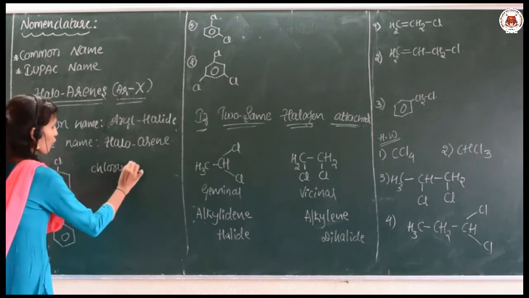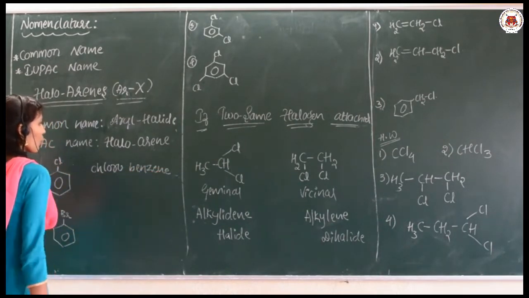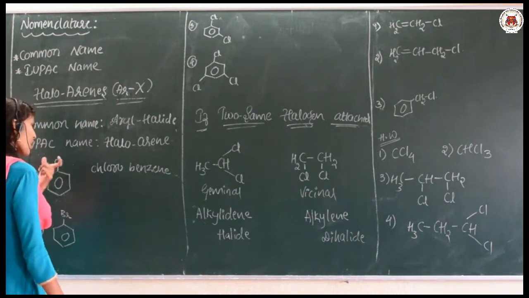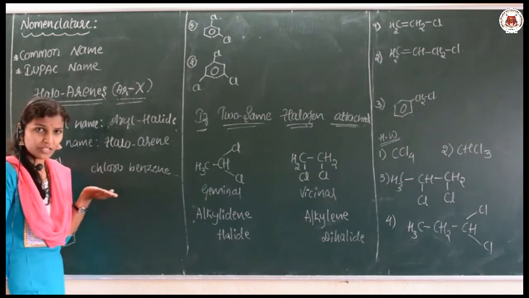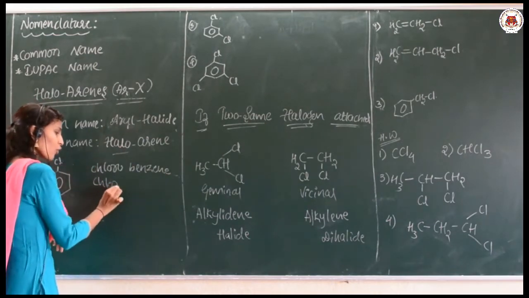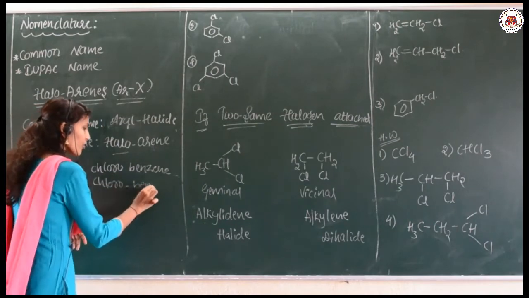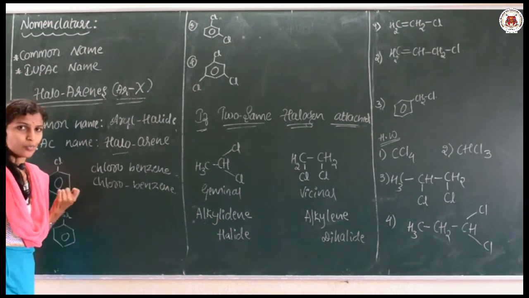Chlorobenzene is the common name, or you can say benzyl chloride, but most familiar is chlorobenzene. Even the IUPAC name is the same, halo, that is chloro, and benzene: chlorobenzene is the IUPAC name.